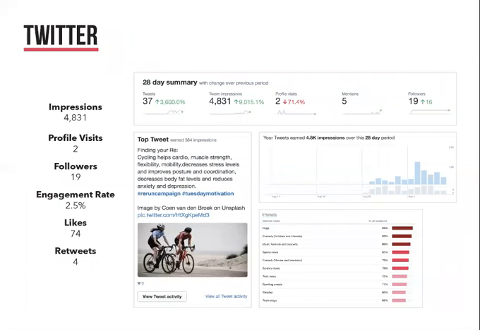Twitter has been surprising, as I've really never used it before. The 37 tweets I've made have earned 4,831 total impressions. According to Twitter, that means they have appeared on that many feeds throughout the world. It may not necessarily mean that the users are reading the content, but it is showing up in their feed. The profile has had 2 visits and gained 19 followers, but still hasn't reached its goal of 40 followers as of yet. It also hasn't reached the 5 retweets per week either.